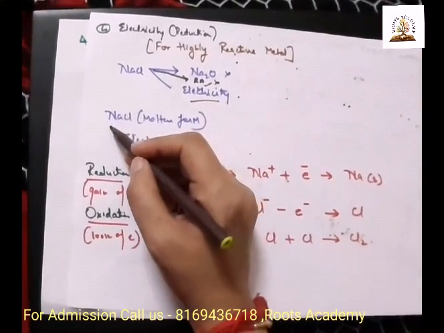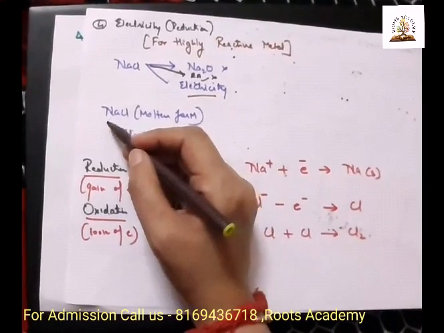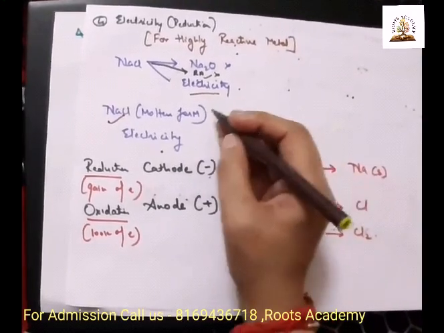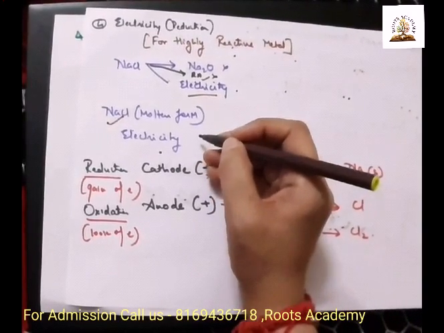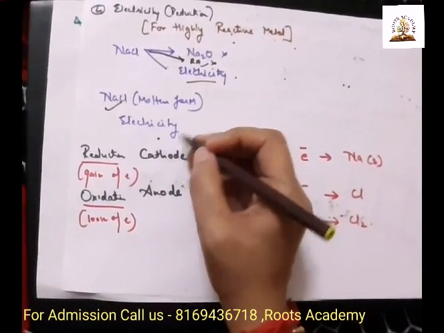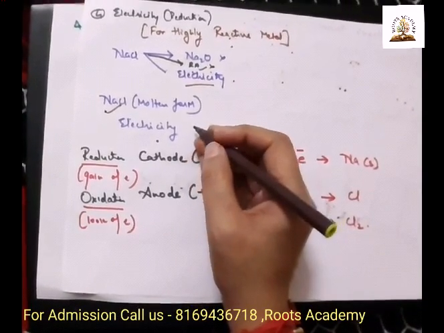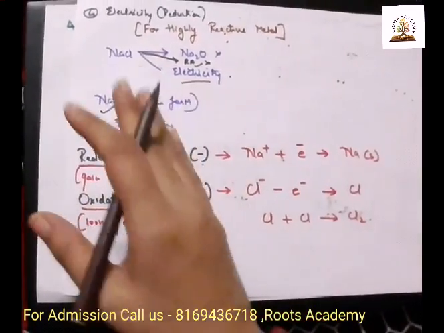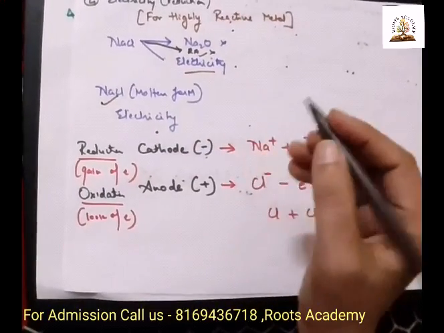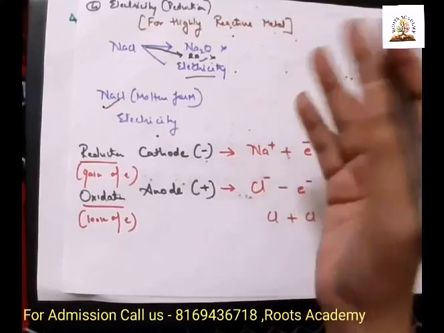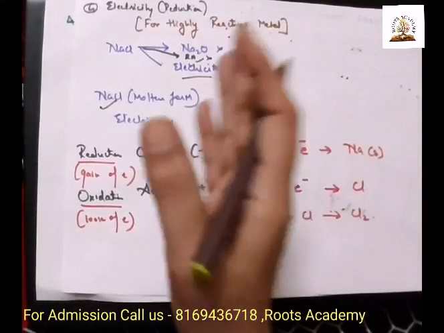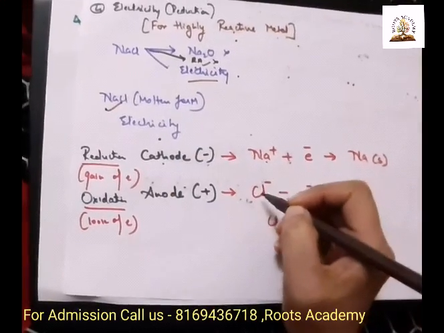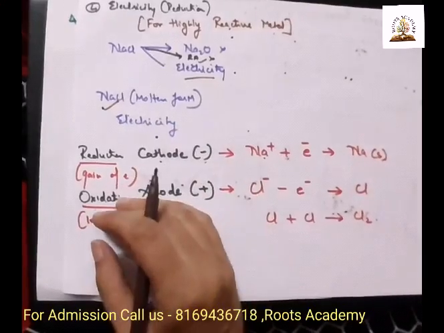In this case, we use the metallic compound in molten form. Why? Because in molten form, electricity can flow. Now, when we allow the electricity to flow, what will happen? There will be a decomposition. NaCl will get decomposed into a positive ion and a negative ion. Na plus is the positive and Cl minus is the negative, and they are going to move to their respective electrodes. Na plus will move towards the cathode and Cl minus will move towards the anode.